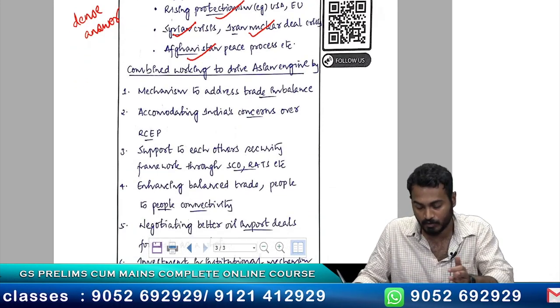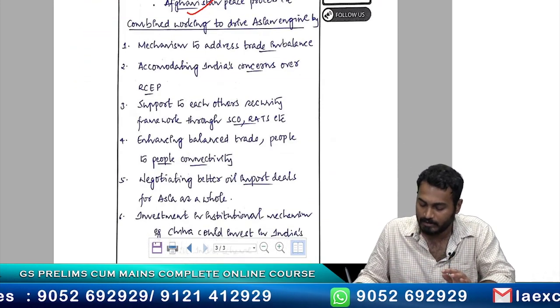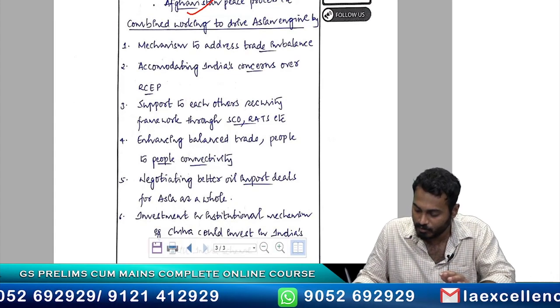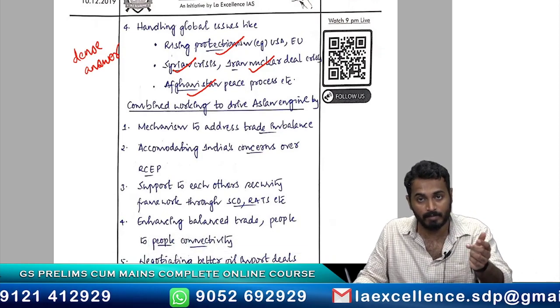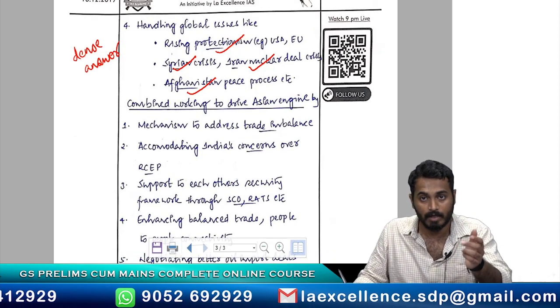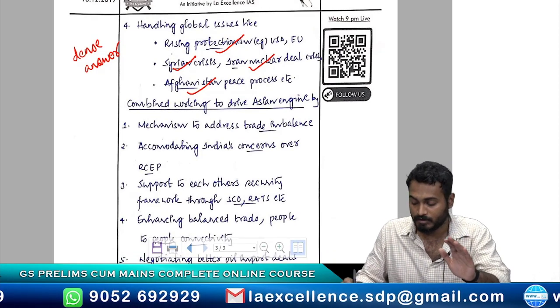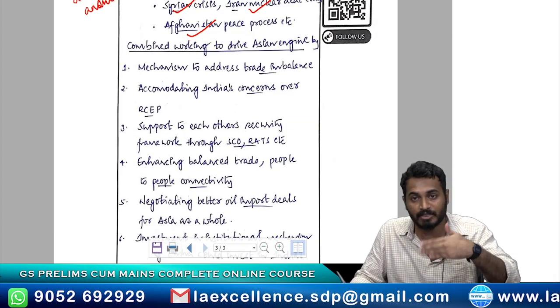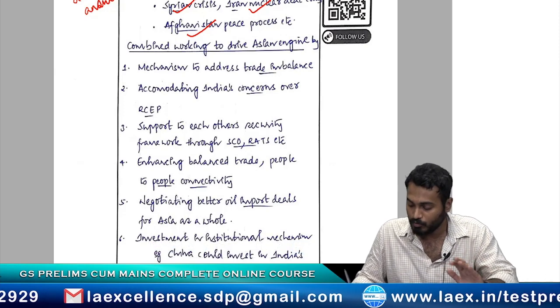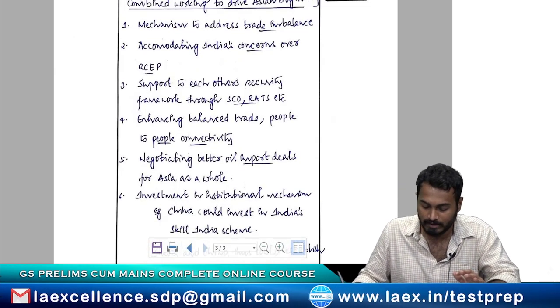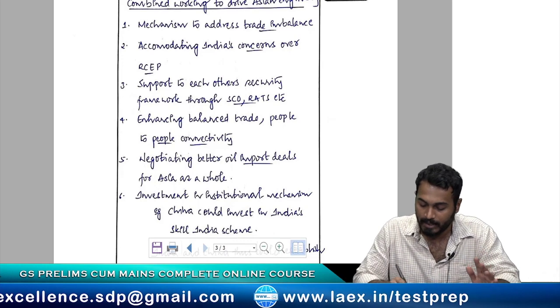I want to have a good ending. So look at what he has done next. So basically what he has done so far, he has told us the understanding that is required between the 2 countries so that they can drive the Asian engine. Now he is talking about the actual steps that these 2 countries have to take up to address the problems. So what are the steps? He has given 6 points. Nice.